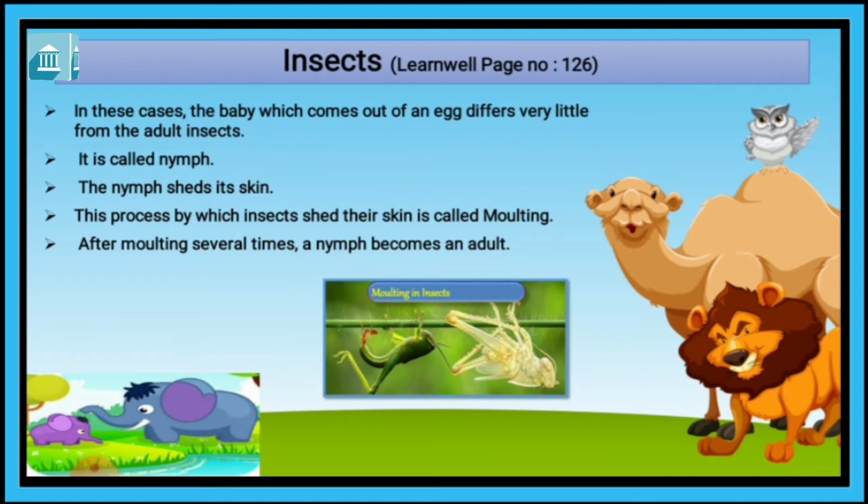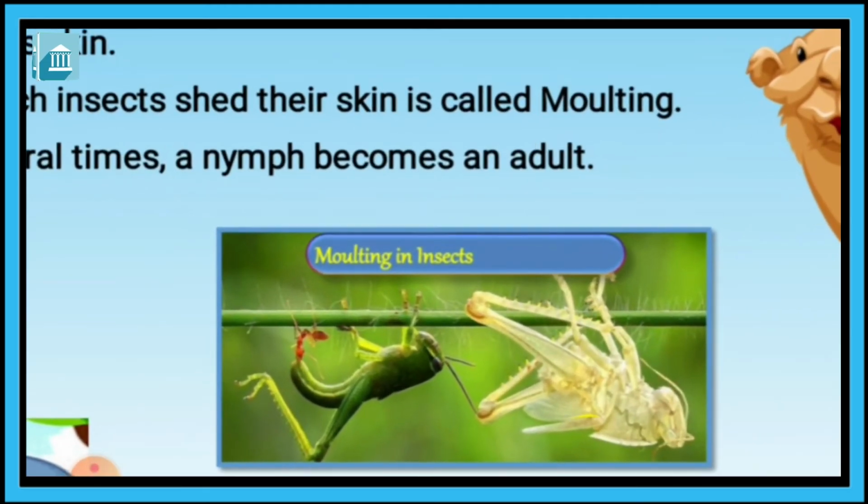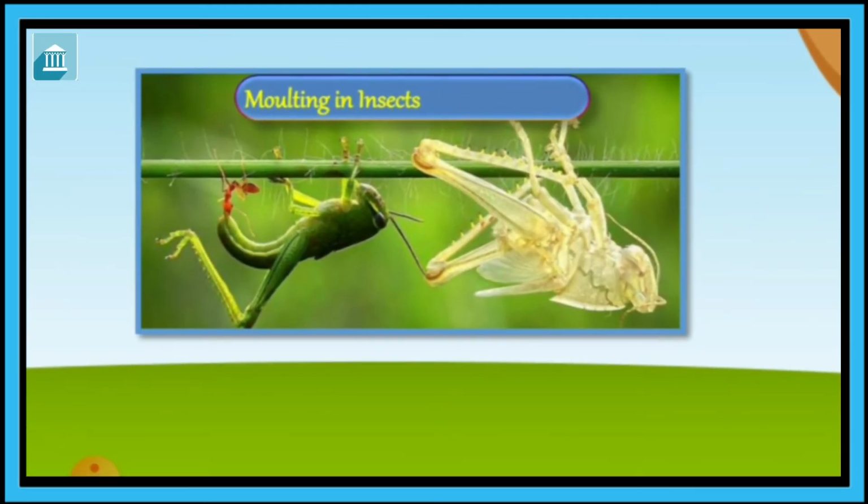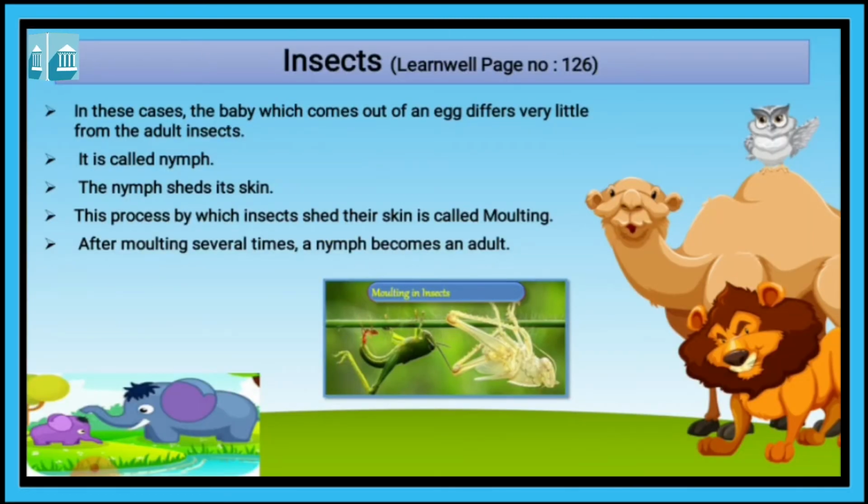That insects shed their skin is called molting. After molting several times, a nymph becomes an adult. Here you can see the picture of how grasshoppers shed their skin. After this process several times, a nymph becomes an adult.